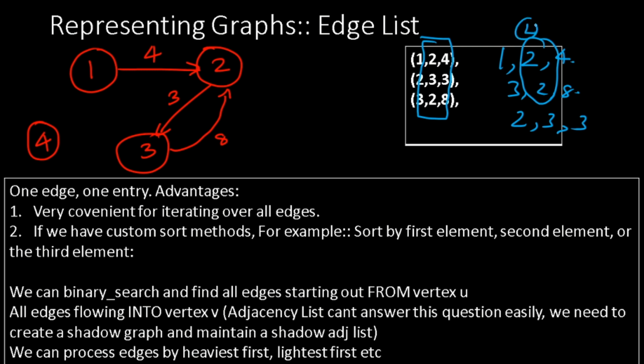The answer is 2, since there is edge number 1 here and edge number 2 here. Such queries can be answered easily. Similarly, we can look at edges from heaviest to lightest. If you were to do a heaviest to lightest sorting: 3, 2, 8; 1, 2, 4; and then 2, 3, 3. That sort of a query can be answered easily in an edge list.